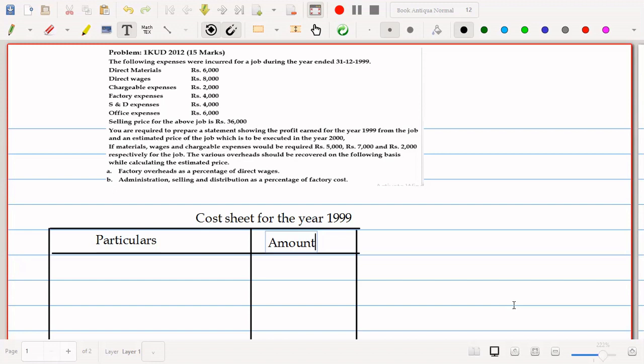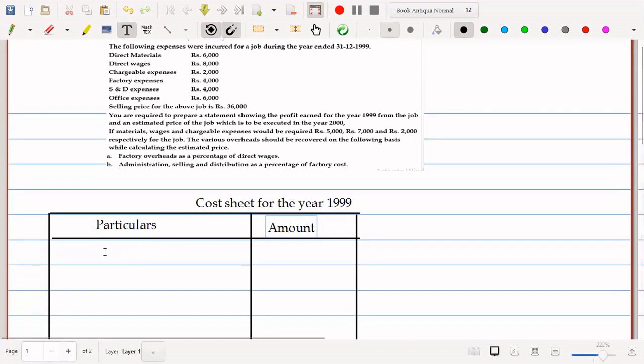If materials, wages, and direct expenses would be required rupees 5,000, rupees 7,000, and rupees 2,000 respectively for the job, the various overheads should be recovered on the following basis while calculating the estimated price. So while calculating estimated price or estimated cost sheet, we have to apply this, that is factory overhead as a percentage of direct wages, administration, selling and distribution as a percentage of factory cost. Now all the information regarding 1999 is given. Let's quickly do this problem.